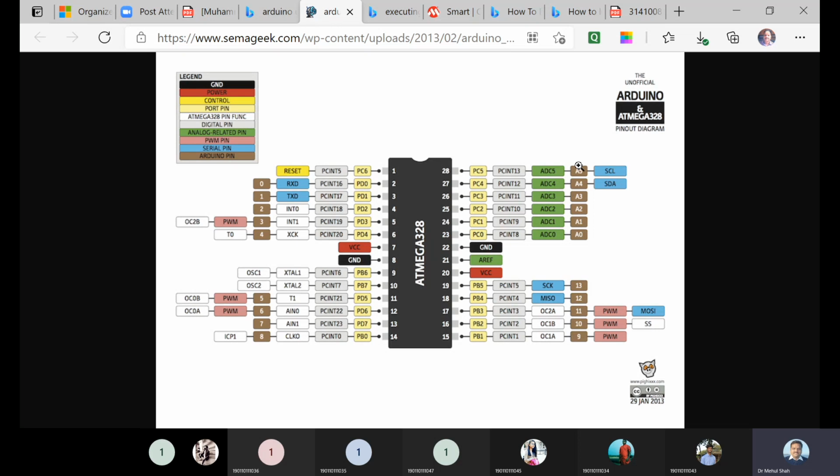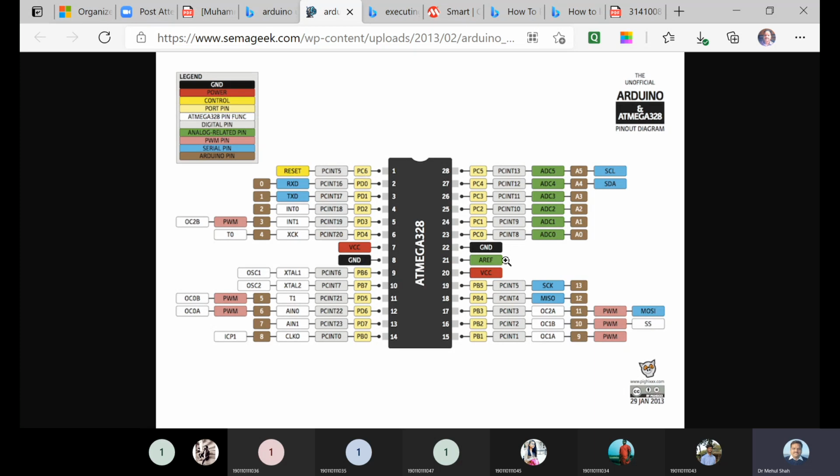Yes, sir. And this innermost pin with Atmega 328 are the pins of the Atmega 328. So this pin has a dual function. Atmega 328 is a 28 pin IC, and every pin has a dual or triple function, right?